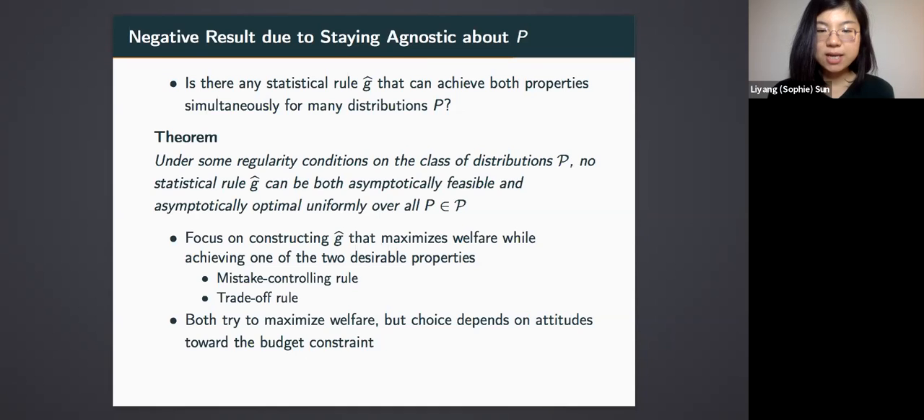I call them mistake controlling rule and trade-off rule. When we should use one rule or the other depends on our attitudes toward the budget constraint. That is, whether policymakers are willing to tolerate any violation to the budget constraint. Let me tell you how these two rules work.